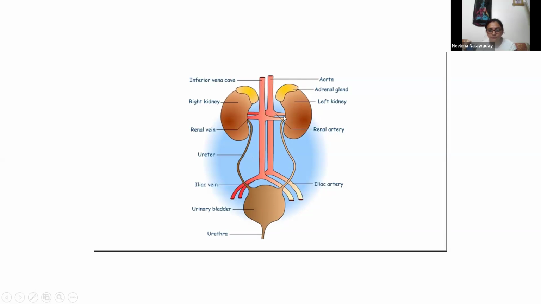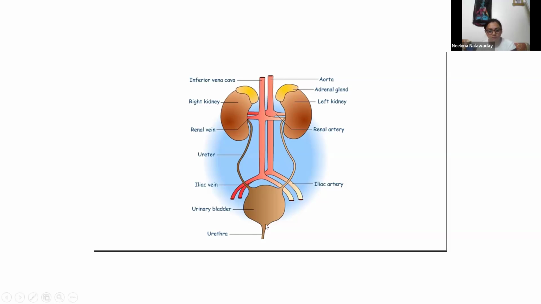Blood circulation towards kidney: from inferior vena cava, aorta and renal artery is carrying blood towards the kidney, and the renal vein. Renal artery and renal vein both are playing a major role in urine formation also.